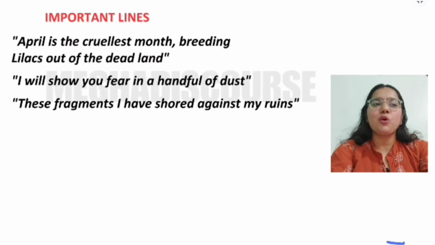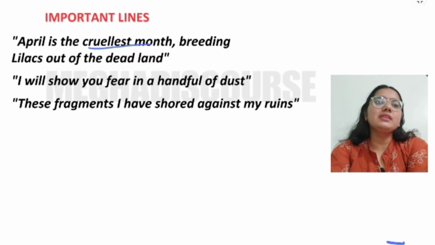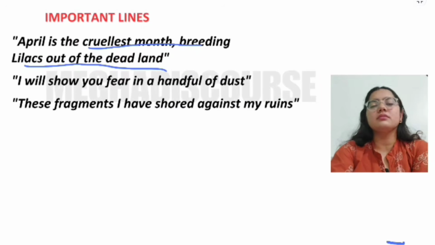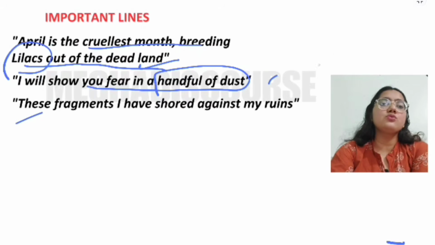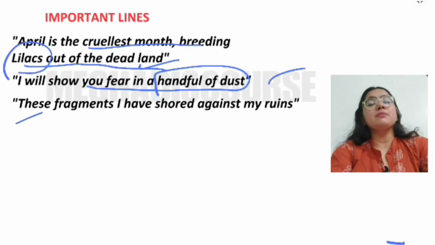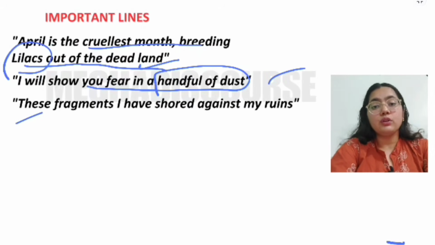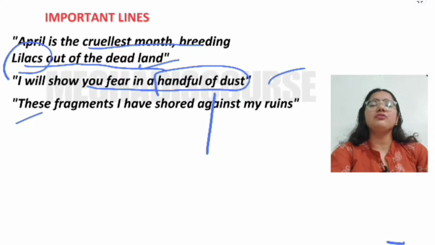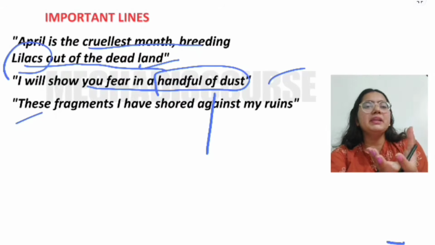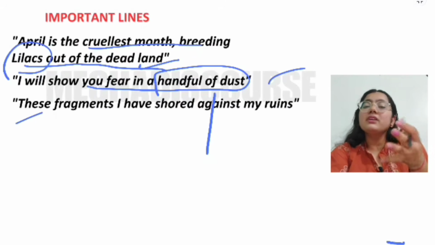Here are some of the important lines. April is the cruelest month, breeding lilacs out of the dead land. So you cannot get lilacs or flowers out of the dead land, because the land is barren and infertile. I will show you fear in a handful of dust. Very famous line. These two lines you need to remember. Handful of dust means that the importance of a man's life is very short. It can be held in a hand, meaning your life does not matter.